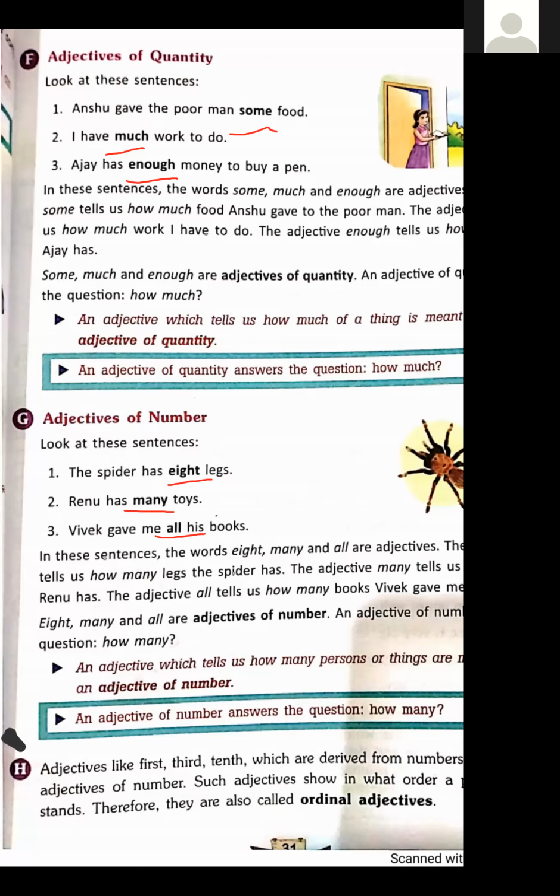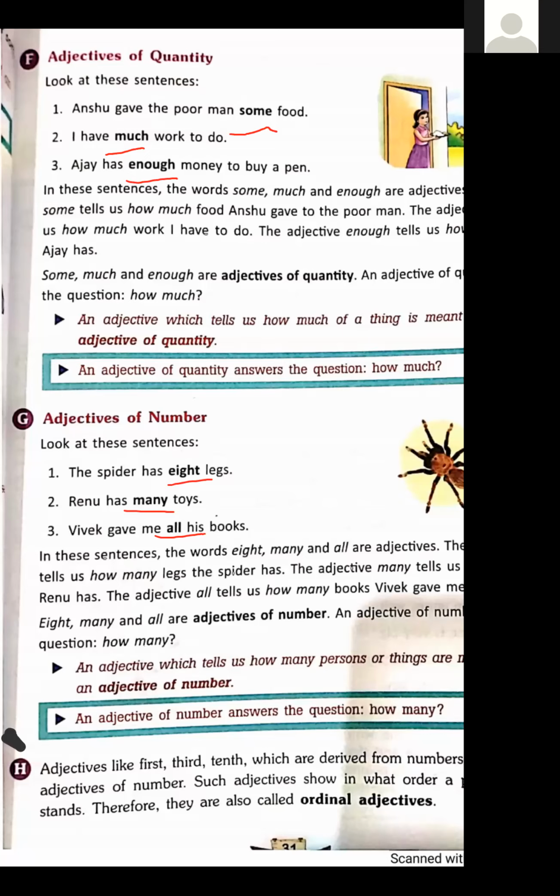So, keep in mind, dear students, an adjective of quality answers the question what kind of. An adjective of quantity gives the answer how much, and an adjective of number answers the question how many. What is the difference between quantity and number? There are countable nouns with adjectives of number, but with adjectives of quantity, these are uncountable nouns.